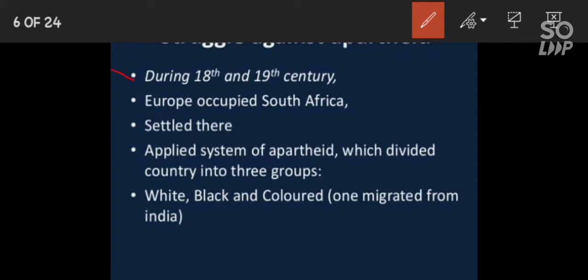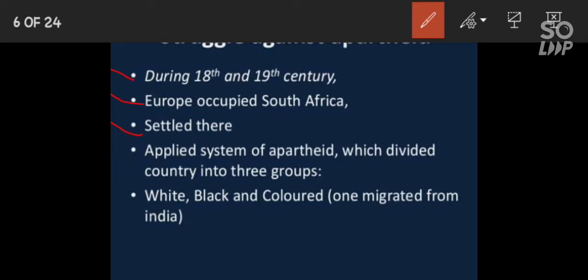During the 18th and 19th century, white people came from Europe. Nearly 150 million people migrated all over the world. And what did they do? European people occupied South Africa and exploited everything in South Africa. At that time, South Africa was known for mineral resources, especially diamond. Then European people settled there, made black people slaves and bonded labor. They were being exploited badly by the white people.